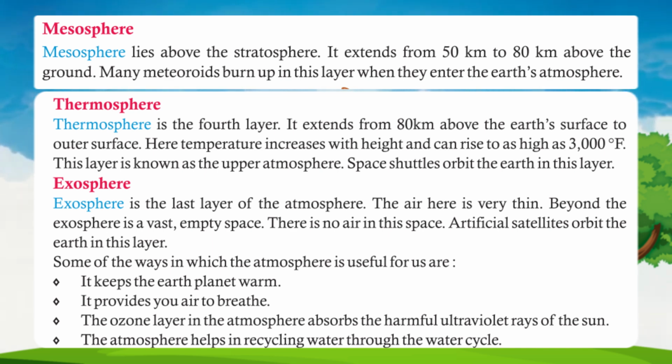Some of the ways in which the atmosphere is useful for us are: it keeps the Earth planet warm. It provides us air to breathe. The ozone layer in the atmosphere absorbs the harmful ultraviolet rays of the sun. The atmosphere helps in recycling water through the water cycle.